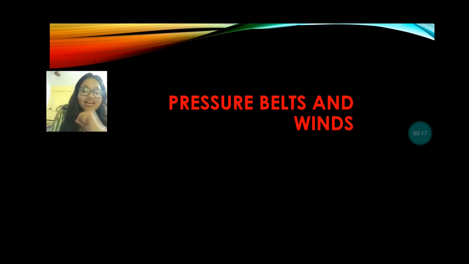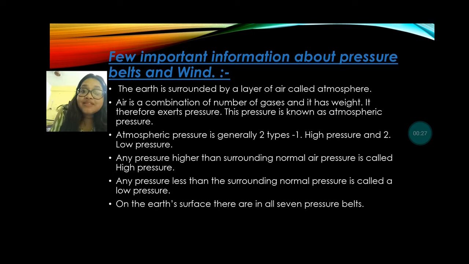Okay, so let's start. Before starting this chapter, let's discuss a few important pieces of information about it, like what is air pressure and what is the atmosphere. You know that the earth is surrounded by a layer of air known as the atmosphere. Air is a combination of different kinds of gases, and each gas has weight. Because of that, air has pressure, which is known as atmospheric pressure.